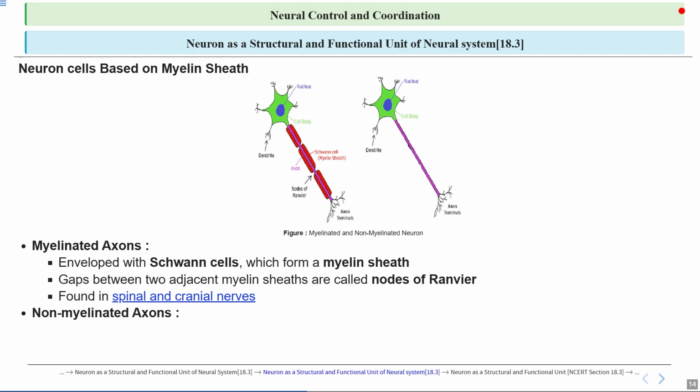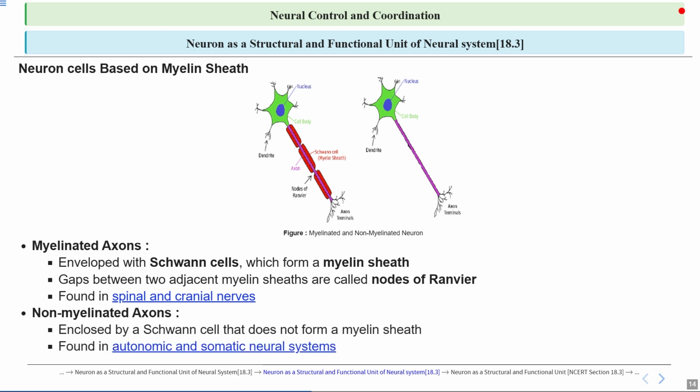Let's talk about non-myelinated axons. These are the nerve fibers that are not covered by a myelin sheath, which is typically formed by the Schwann cells. In these axons, the Schwann cells surround the axon but do not create the thick insulating layer seen in myelinated fibers. This lack of myelination means that electrical impulses travel more slowly along these axons compared to myelinated ones. This type of axon is common in smaller nerves and is involved in transmitting signals that require more precise and slower responses, such as those in pain and temperature sensations.